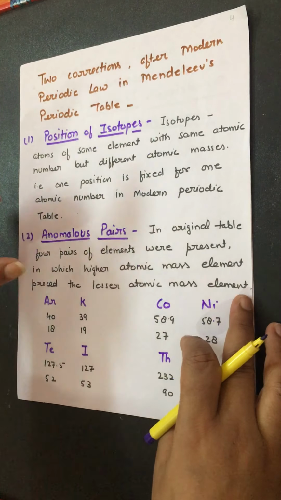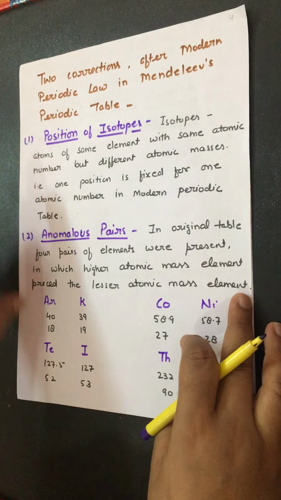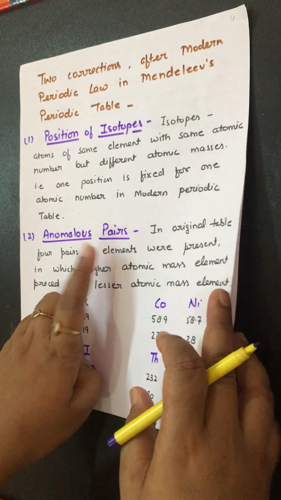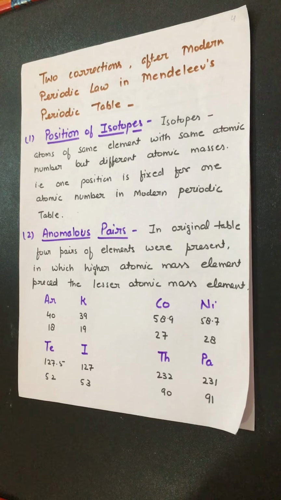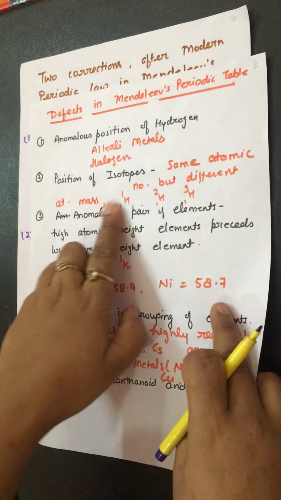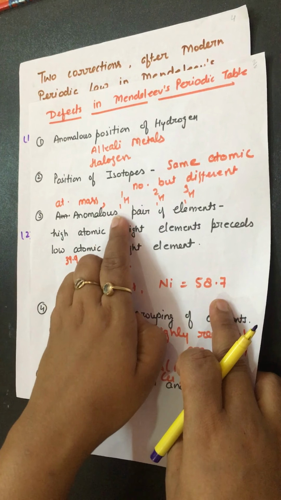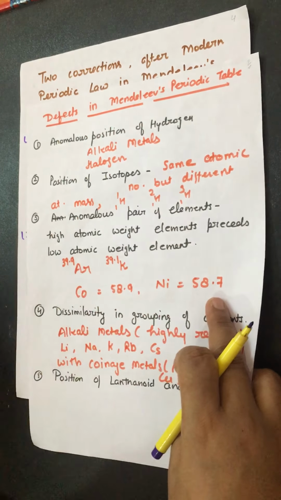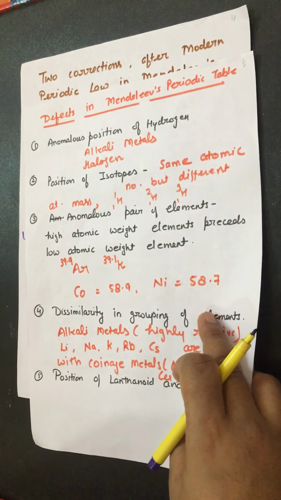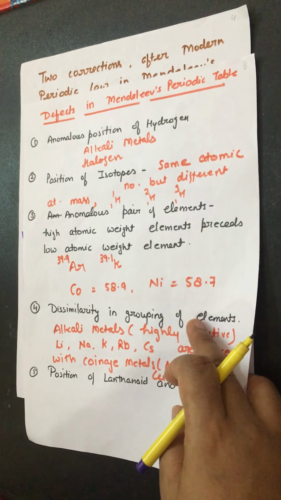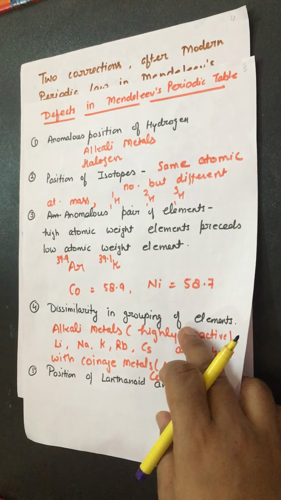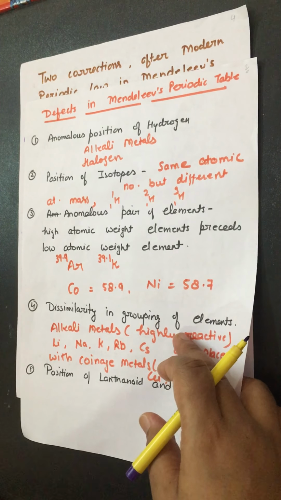There are two main corrections. These were the position of isotopes and the anomalous pairs. We know that isotopes are what? They have the same atomic number but different atomic masses. But what did the modern periodic law say? According to the modern periodic law, atoms are arranged in increasing order of atomic number.